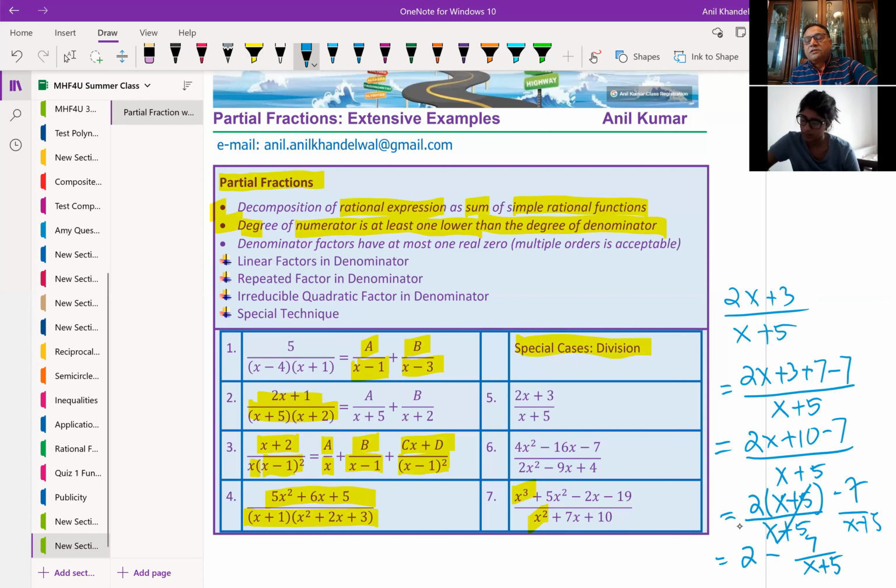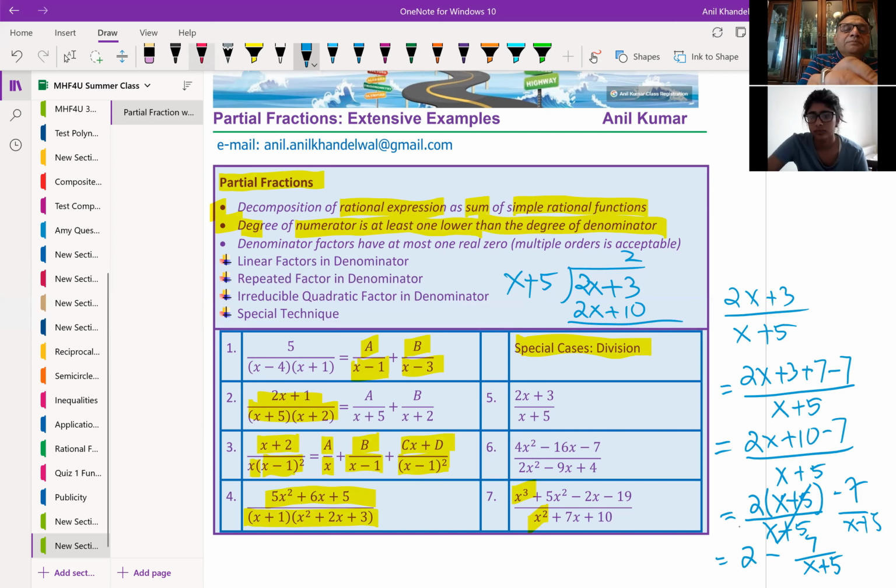I did not use division in this particular case. You get the idea? Because I teach students worldwide, and some students at this stage have not learned polynomial division. So they can adopt such a method, correct? Now, since you know what polynomial division is, you could do it straight. For example, that was very simple. 2x plus 3, we need to divide by x plus 5. It'll go 2 times, correct? So when it goes 2 times, you get 2x plus 10, and you take away, and you get minus 7 as a remainder, correct? And therefore, you could write this as this. Is that clear to you?